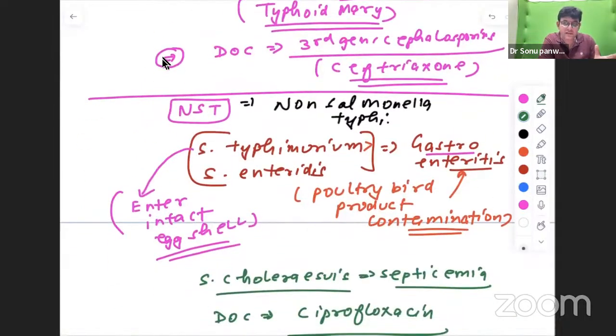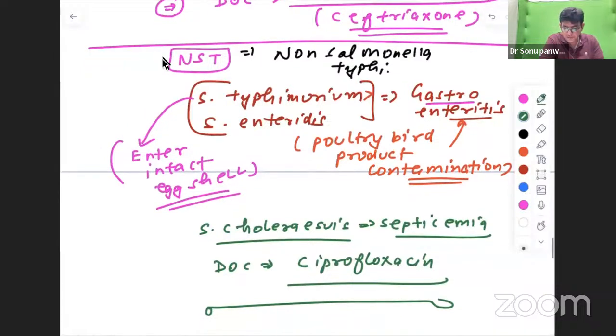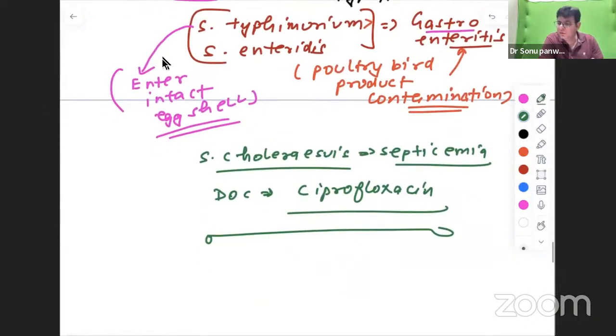Okay, drug of choice for typhoid is a third generation cephalosporin, that is ceftriaxone. And there is one more class termed NTS, non-typhoidal Salmonella, which leads to gastroenteritis and septicemia. And drug of choice here is Cipro. Along with that, now we have vaccines also, that is Typhi Vi, which is being used. And a number of others are coming up day by day, vaccines for Salmonella typhi or typhoid. They are being given to children and are found to be moderately efficacious. So with this, we end today's session.